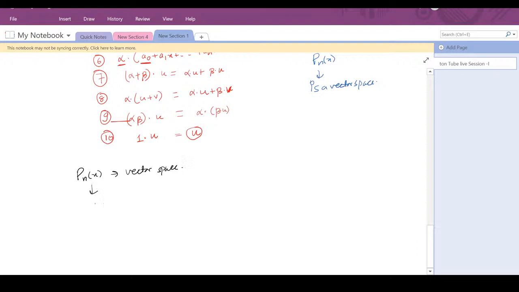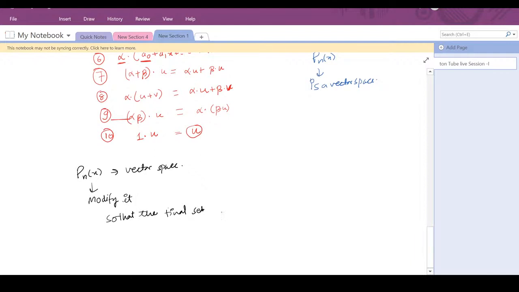So I am asking you to modify this Pn a little bit, a very little modification, so that the final set you create is not a vector space. Do it and just type it in the chat box, please. Again, I gave you Pn of x, which is a vector space. I want you to think about a little change in this set so that you get something which is not a vector space.